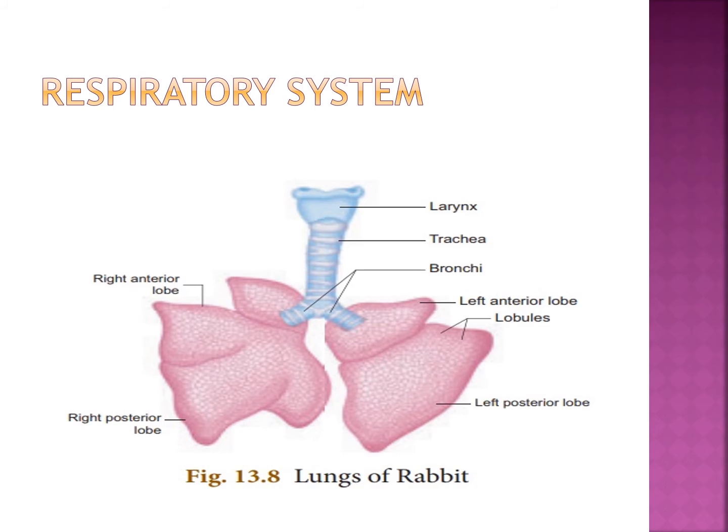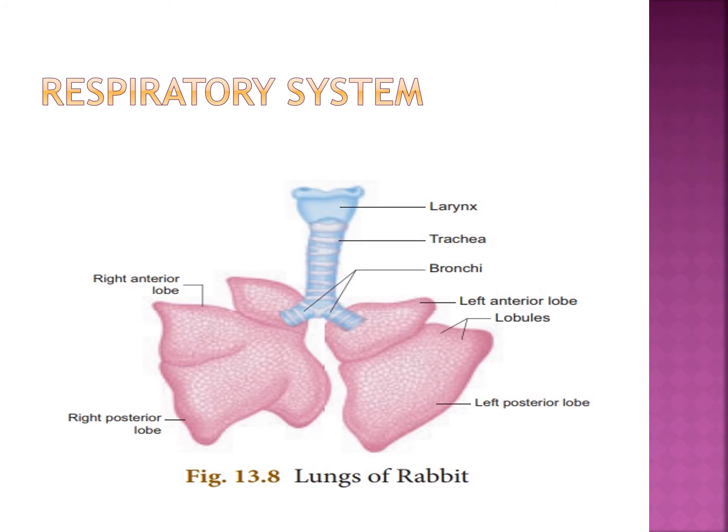Next, see the picture everybody. Pharynx, next the larynx. The larynx leads into the trachea. See the picture. Larynx is a voice box. Next, it goes to the trachea. The tracheal walls are supported by rings of cartilage, which help the free passage of air.